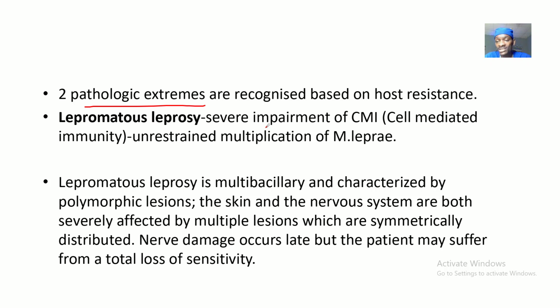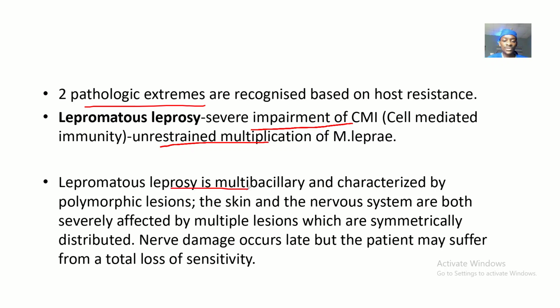You see the macrophages that are supposed to fight the disease condition. They are being filled up with bacterial toxins and lipids. It will kill all your macrophages, okay? So in lepromatous leprosy there's a severe impairment of cell-mediated immunity. There's unrestrained multiplication of Mycobacterium leprae. I've already explained this: the Mycobacterium leprae goes near a macrophage, and when the macrophage tries killing it, it fills the macrophage with bacterial toxins and lipids and kills the macrophage, so that it will just be multiplying without anything restricting it.